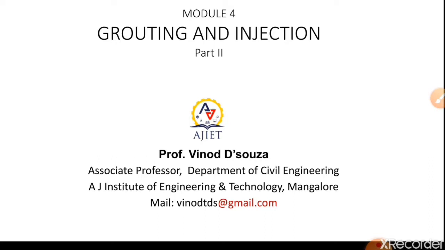They are permeation grouting, compaction grouting, and hydrofracturing. Permeation grouting is where the grout penetrates into the loose voids in the soil mass, and that's how it fills all the voids in the soil and strengthens the soil.